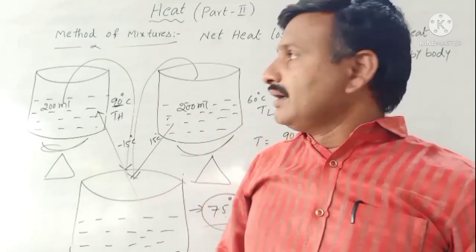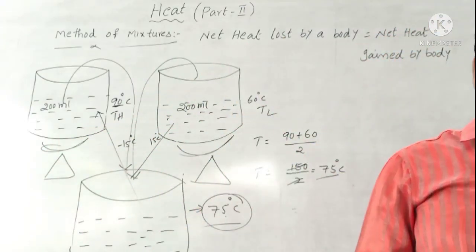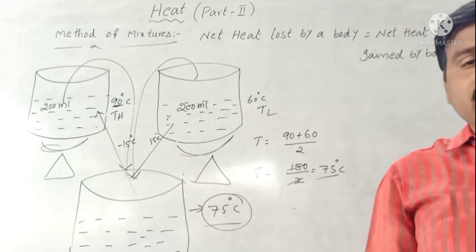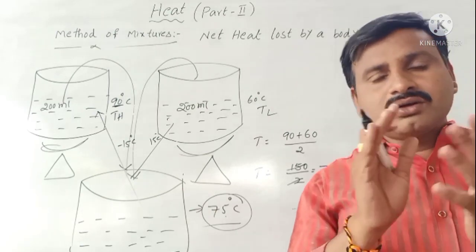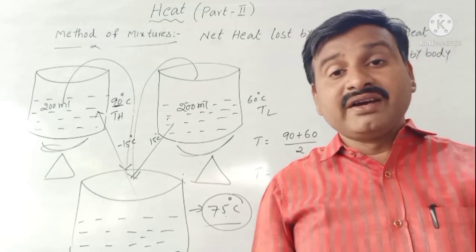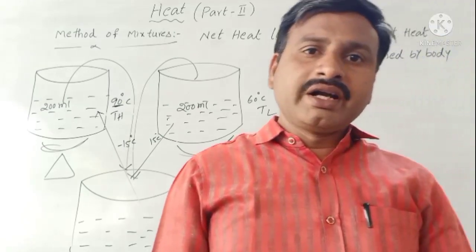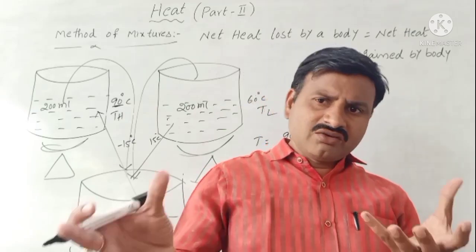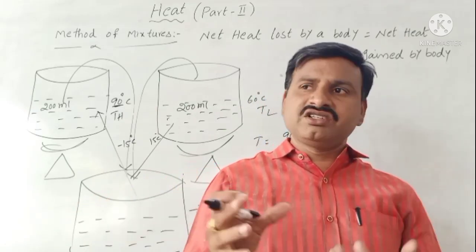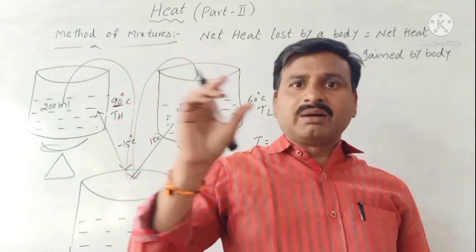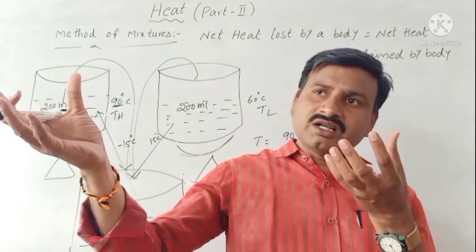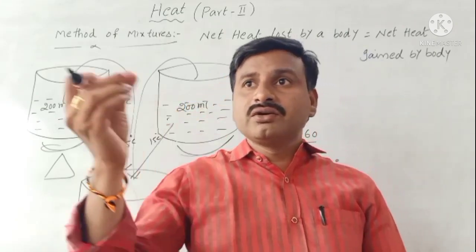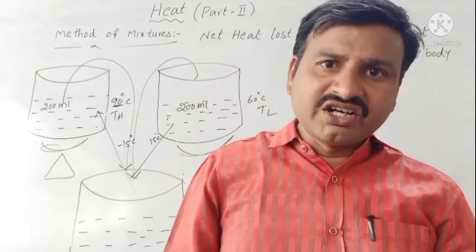Actually, is it correct or not? Net heat lost by a body is equal to net heat gained by a body. Is it true? No, definitely not. In our home, you already know that hot water is mixed with cold water. In that situation, hot water has the higher temperature and cold water has the lower temperature. When hot water is mixed with cold water, is heat lost by the hot water equal to heat gained by the cold water? Definitely not.